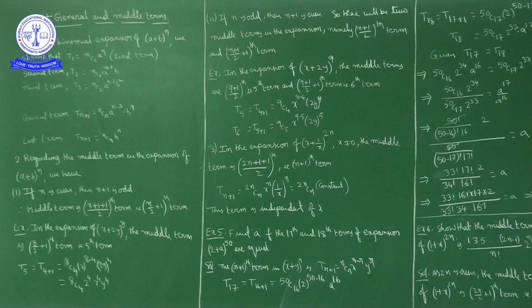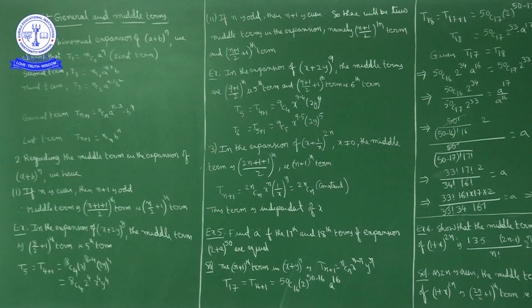0 less than or equal to r less than or equal to n. Okay, this is one thing. Now about the middle term. Before going to the middle term, in the expansion of (a + b)^n, how many terms will there be? n + 1. The number of terms in the expansion of (a + b)^n is n + 1.